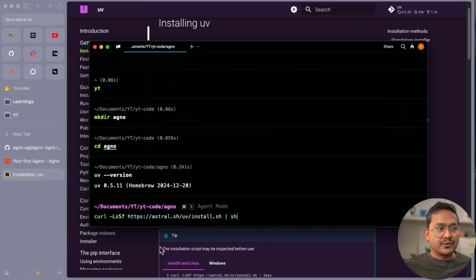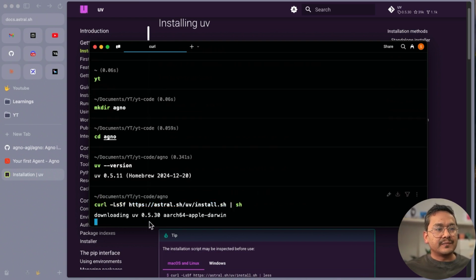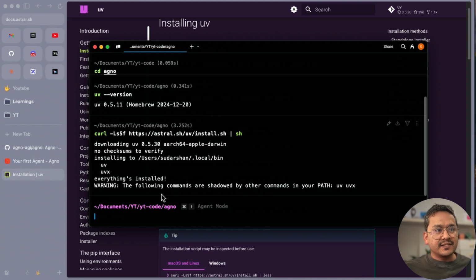Because if I paste what I just copied and run this, it will say that I have already installed it, downloading this version, everything is installed. Warning, the following commands are shown by this. So it's there, right? No checksums to verify. So I already have UV. First thing, download UV.